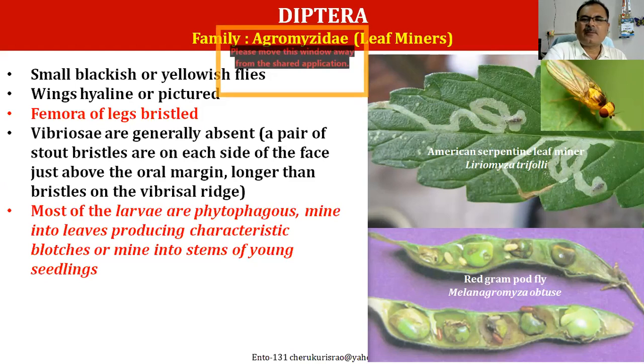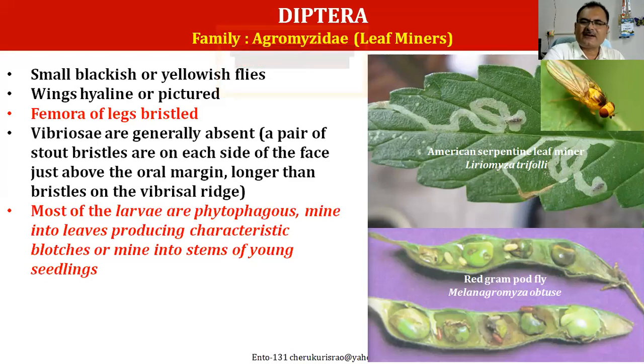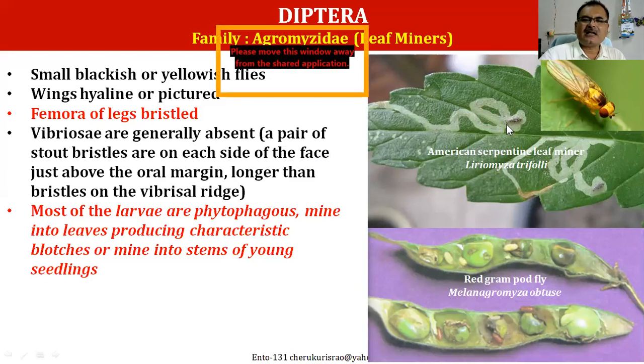And they are very small black or yellow flies, very, very small. You don't see them. The femur of legs and bristles, of course, you can't see with the naked eye unless you have a microscope. But this is the most important taxonomic character. Most of these Agromyzidae larvae are phytophagous. They mine into leaves, producing characteristic blotches. And they also mine into stems. And some also eat the parts. They are also a very important family.